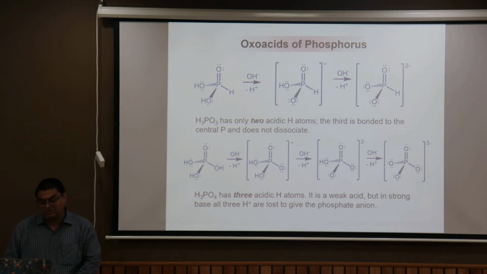Oxoacids of phosphorus. Like nitrogen, phosphorus also produces oxoacids, of which the basicity depends upon the number of protons which are actually bonded to the central atom via oxygen. These are available for deprotonation. So in H3PO3, it will give only 2 protons under hydrolysis, and that's why the basicity is counted as 2.